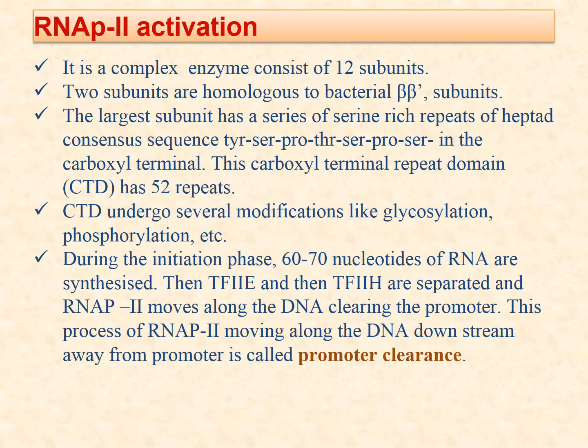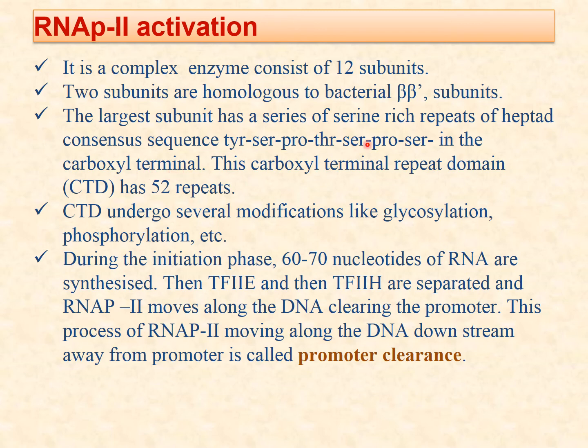Then RNA polymerase 2 activation. It is a complex. It consists of 12 subunits. 2 subunits are homologous to the bacterial beta and beta dash subunits. The largest subunit has a series of serine rich repeats of a heptad consensus sequence, that is tyrosine, serine, proline, threonine, serine, proline and serine, in the carboxyl terminal. These amino acids are attached to the carboxyl terminal.